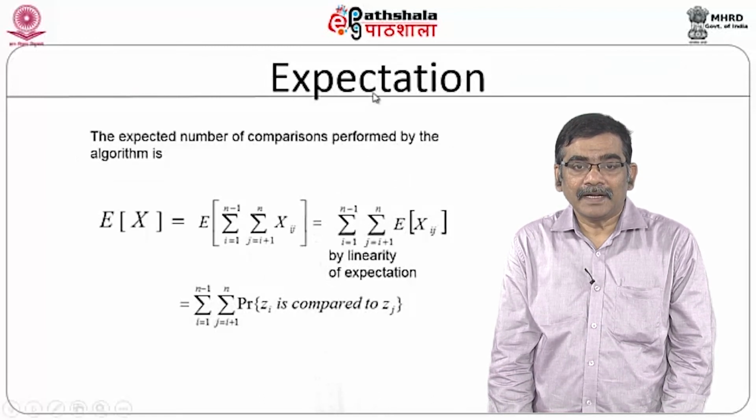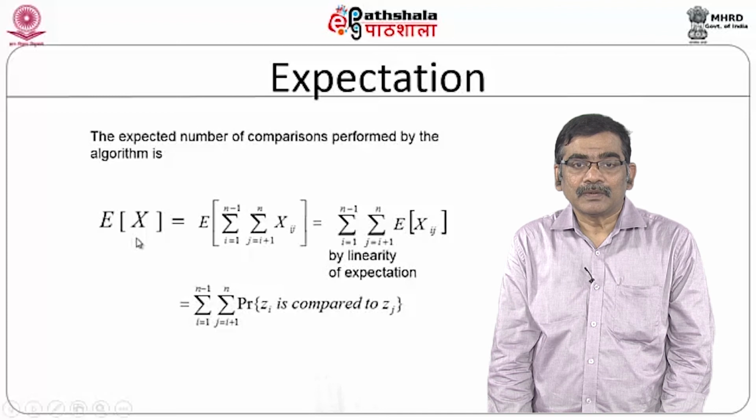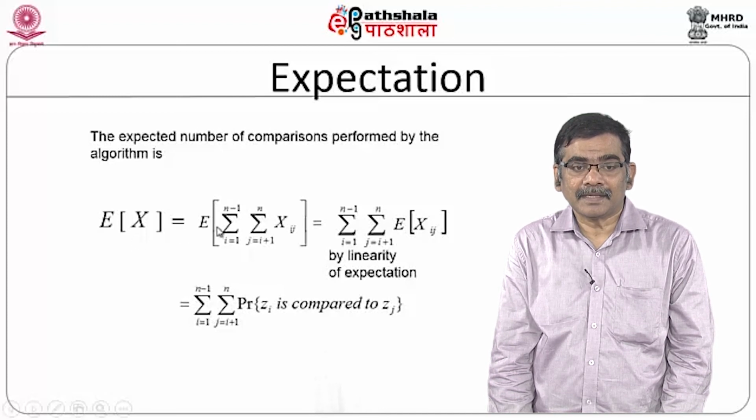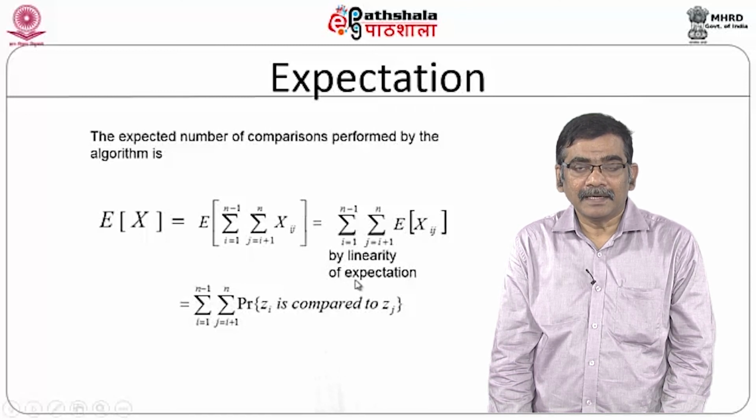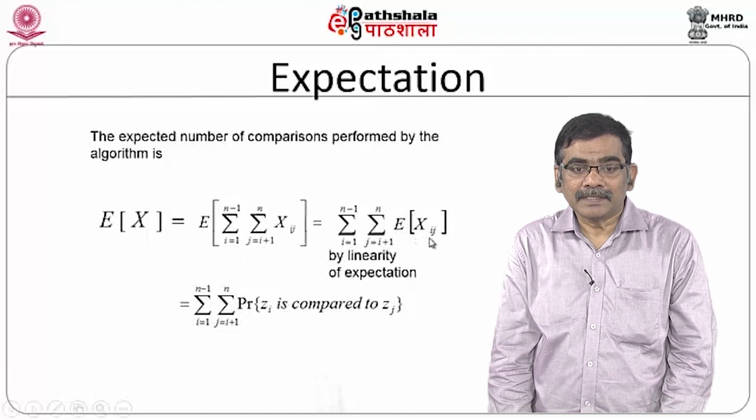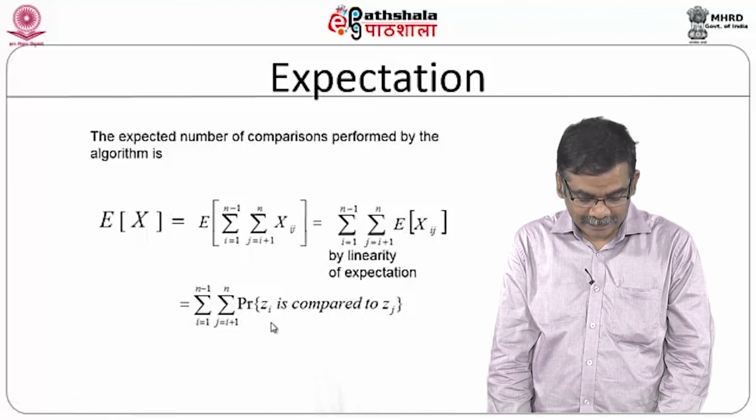So now you find the expectation, E of X. X, as we have already seen, is the number of times Zi is compared with Zj. Now you can take E inside using the principle of linearity of expectation. So E goes inside, and it becomes the expectation of Xij. This is nothing but the probability that Zi is compared to Zj. This is the expectation. Fine.